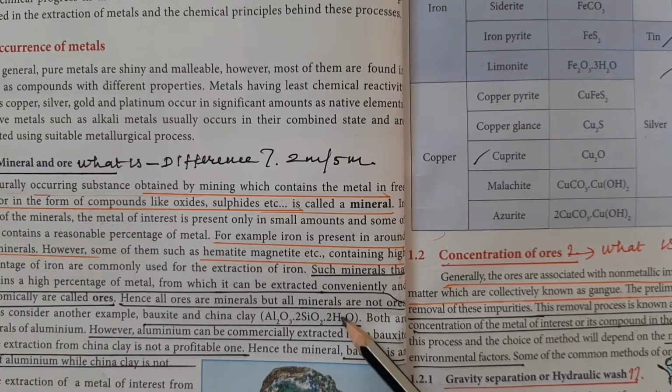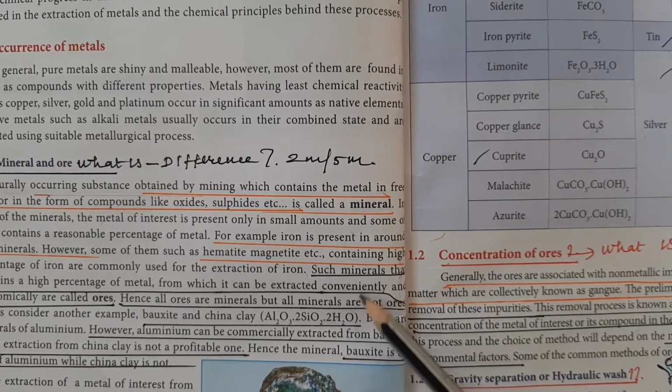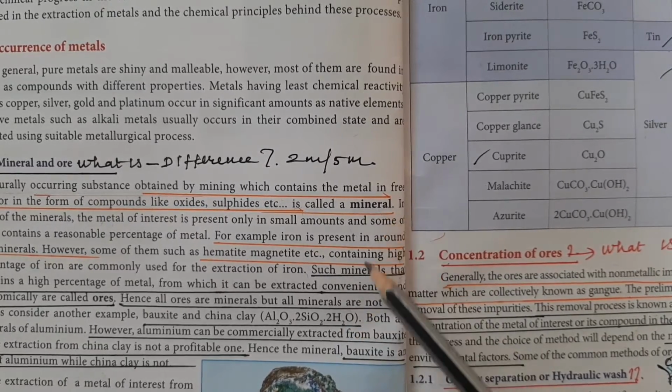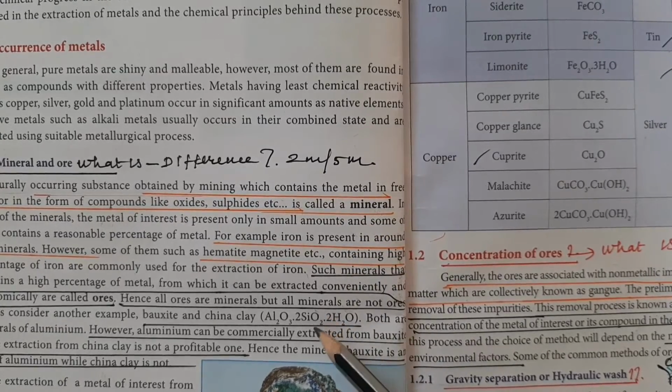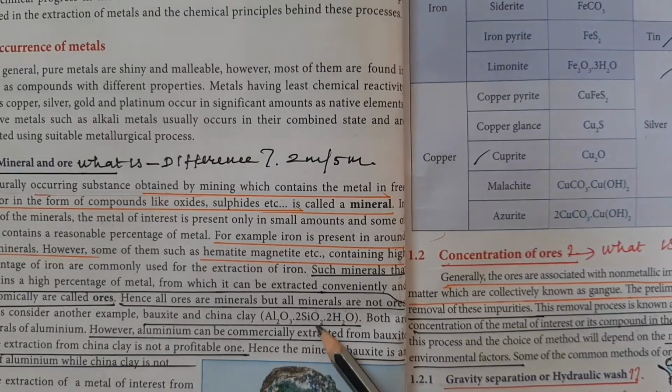Here comes the word ore. What is ore? What is the difference between mineral and ore? Ore is also a mineral from which the metal can be extracted profitably. For example, for aluminium there are two minerals, bauxite and china clay.